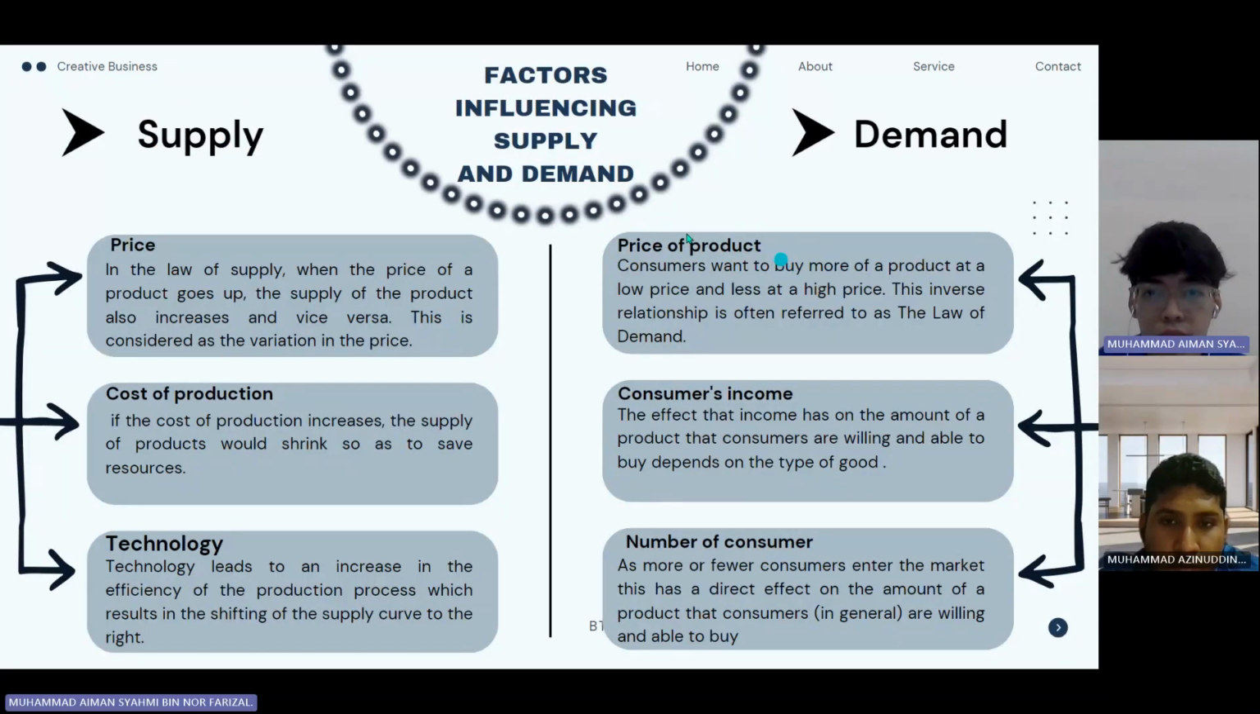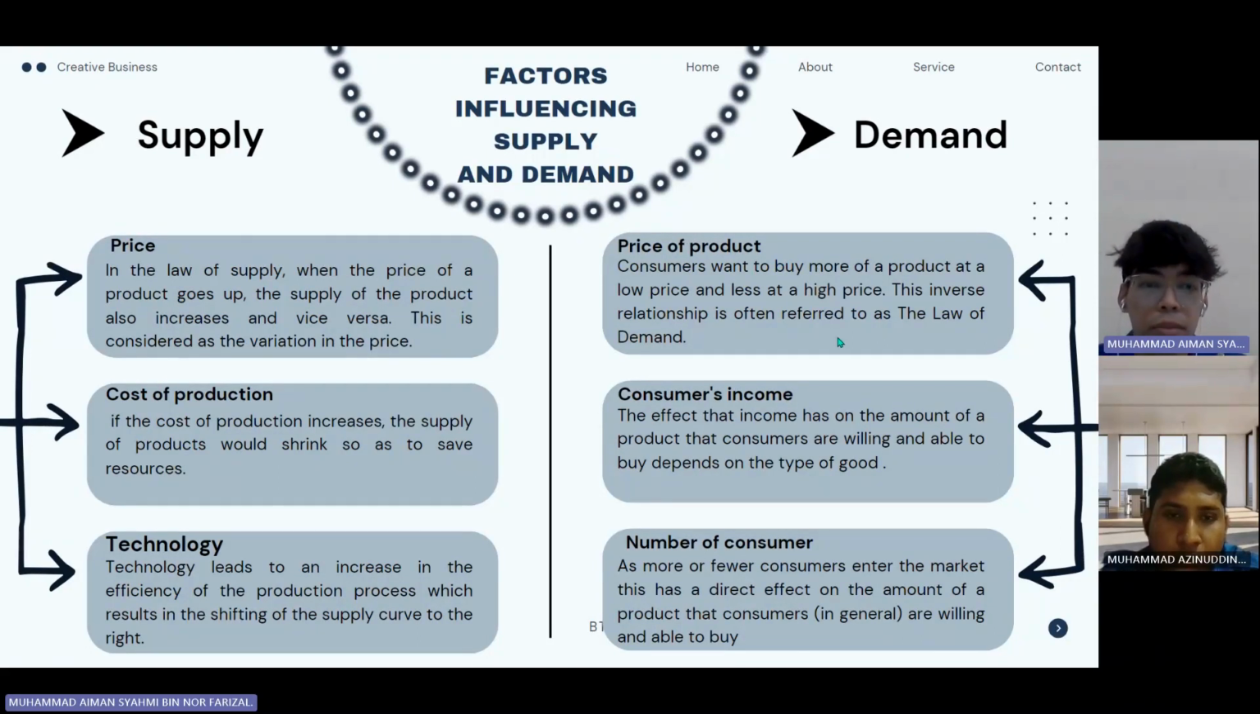Next are the factors influencing both supply and demand. For supply, the major factors are price, cost of production, and technology. For price, when the price of a product goes up, the supply of the product also increases, and vice versa. It means that if the price decreases, the supply of the product also decreases. This is considered a variation in the price.